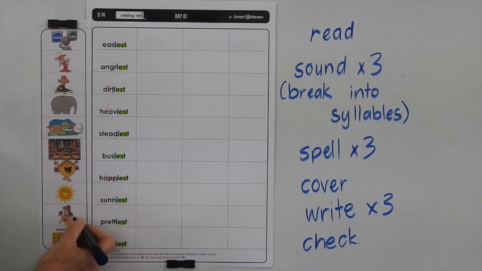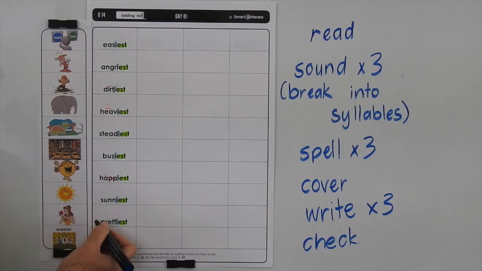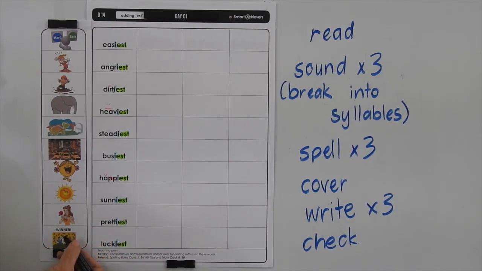Prettiest means the most pretty thing that you can see, so it might be Cinderella at the ball, or it could be anything. Luckiest means that you're very lucky to have perhaps won something or done something. So if it's the most lucky, we say luckiest.